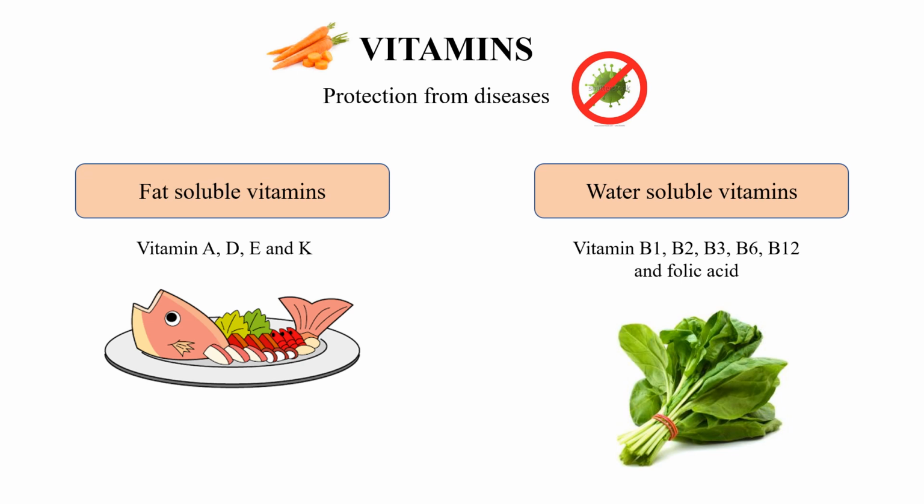Vitamin C is also a water soluble vitamin, and it is not stored in the body. These need to be regularly supplied through food items like citrus fruits, spinach and other green leafy vegetables.